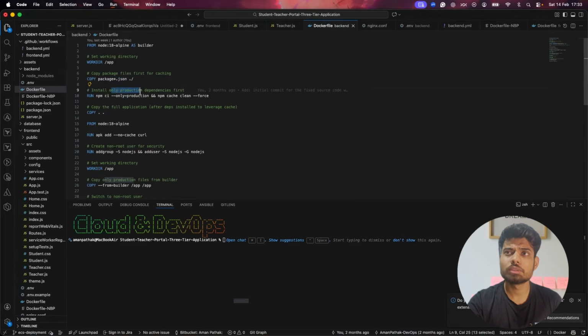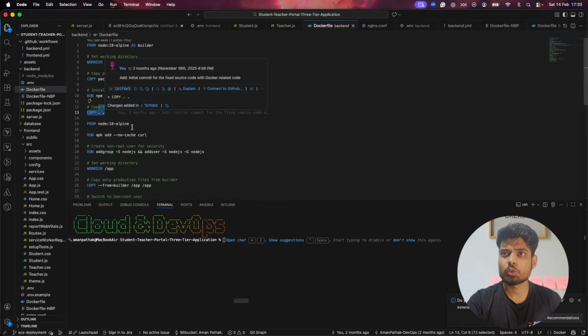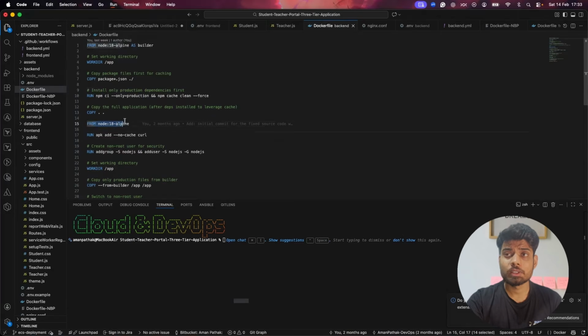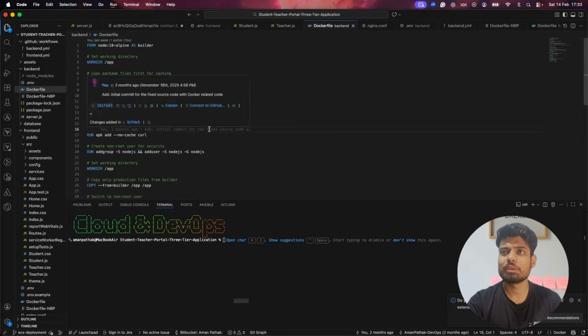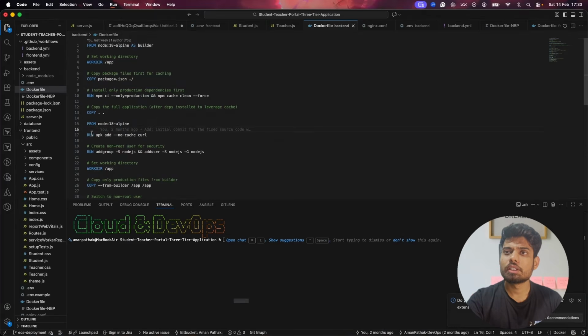Then we are installing the dependencies first. So I prefer npm ci instead of npm install. Then we are copying the full application code. Then another thing is, as we are doing multi-staging to reduce the size of our image as well. Then we are installing a few other things that are required for our application.